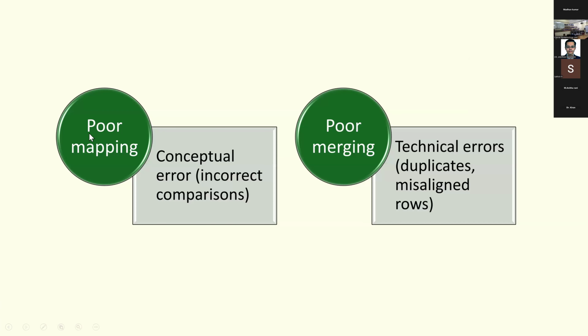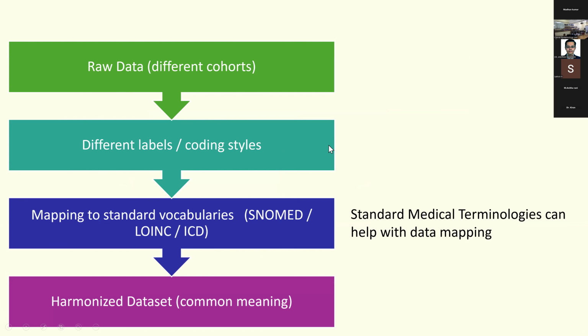Now, if you do a poor job in mapping, you will have a lot of conceptual error. You'll start having incorrect comparisons. If your merging is poor, you'll have technical errors. You'll have duplicate rows. You might have misaligned rows.